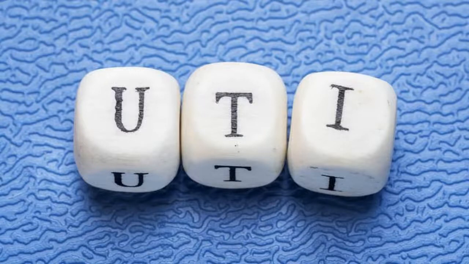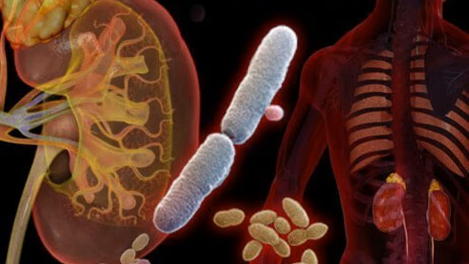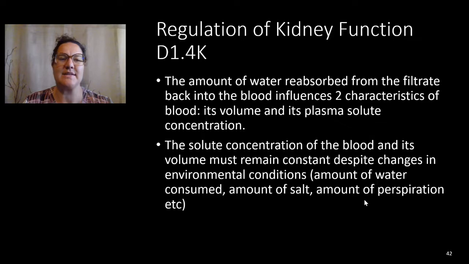A urinary tract infection is a painful condition that could affect your urethra, your bladder, or your kidney, and is one of many conditions that could affect your excretory system. This lesson is on the regulation of kidney function.